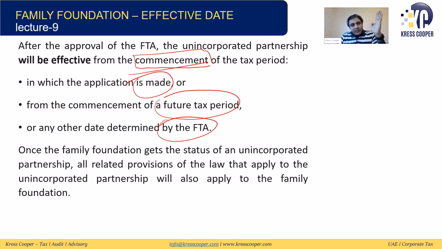So basically, they may approve it from the commencement of the tax period in which the application was made, or the commencement of any other future tax period, or any other specific date given by the FTA. If the family foundation gets the status of unincorporated partnership, all related provisions of the law will be applicable as usual. If the family foundation does not get the status of unincorporated partnership, then all provisions of the law will be applicable to them, because it will be treated as a juridical resident person, unless it is a trust which has been created through contracts.